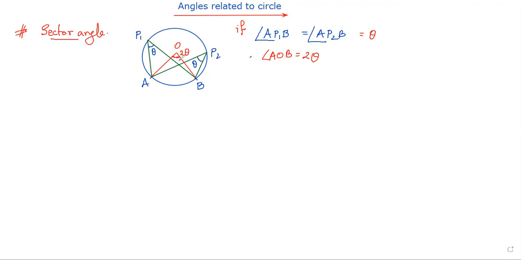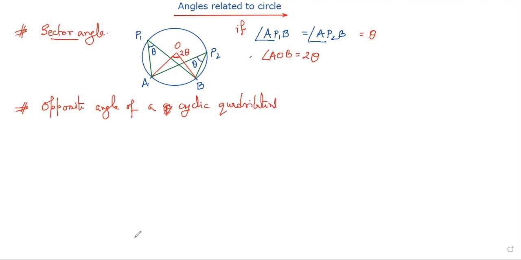Now, if I want to elaborate on this one, I want to find the other smaller part of AB. That means the smaller part of the AB sector, or minor arc. In this zone, how will this angle be related? To get that, I will write another concept, that is the opposite angles of a cyclic quadrilateral.